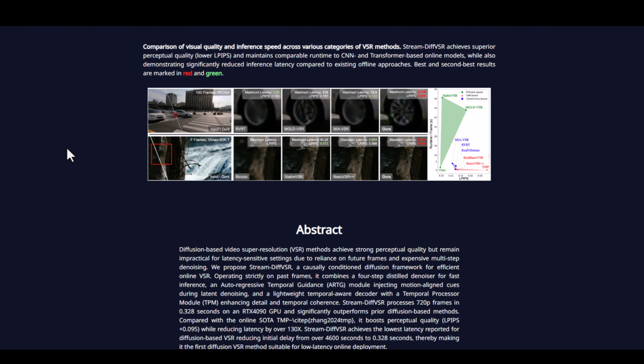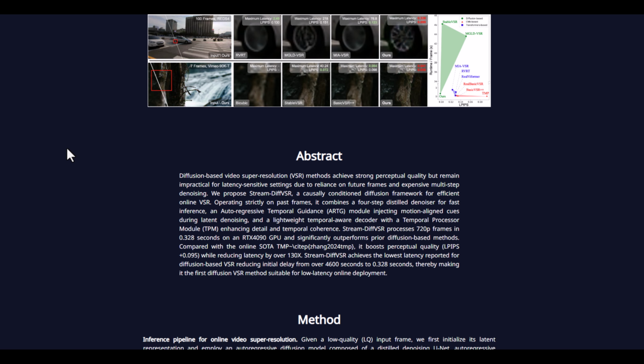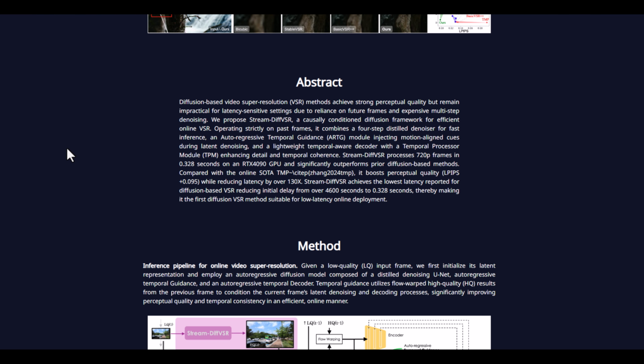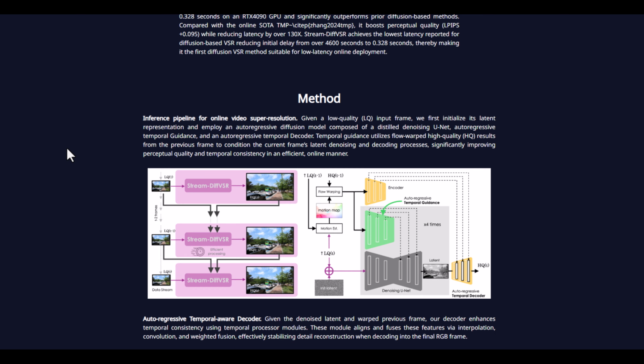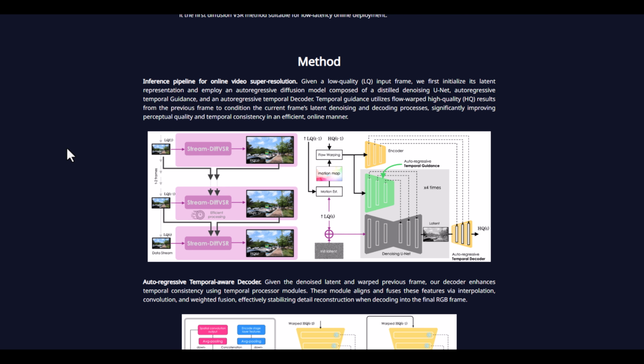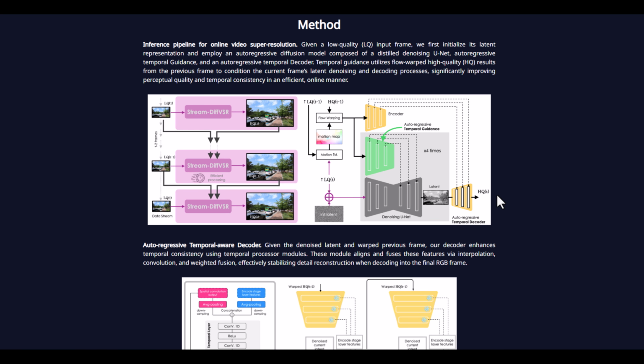The problem is speed. Most diffusion-based video enhancement systems are too slow for live or streaming use. They rely on future frames to maintain consistency, and they require many denoising steps to reach high quality. This makes them impractical for real-time applications.